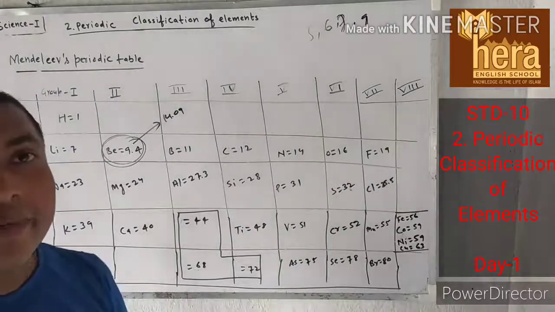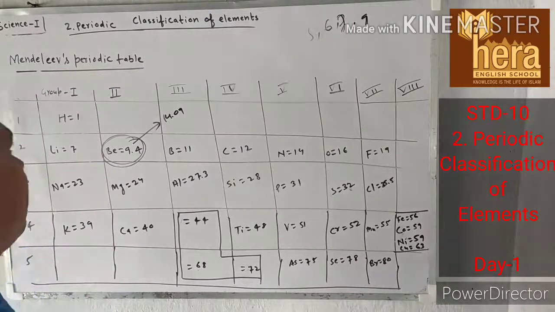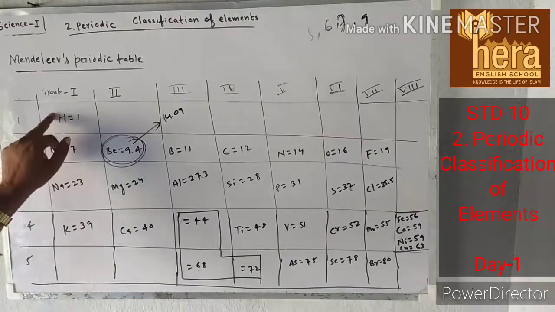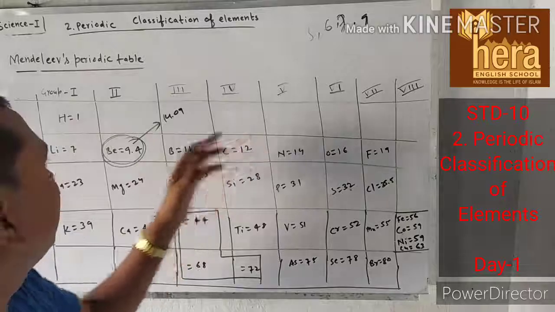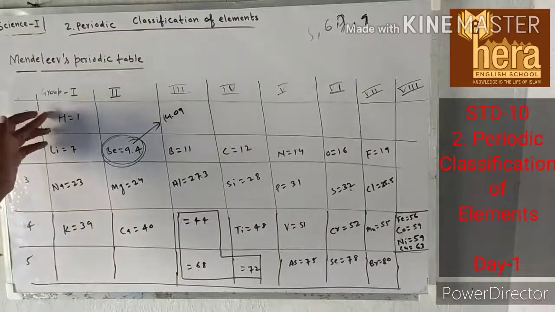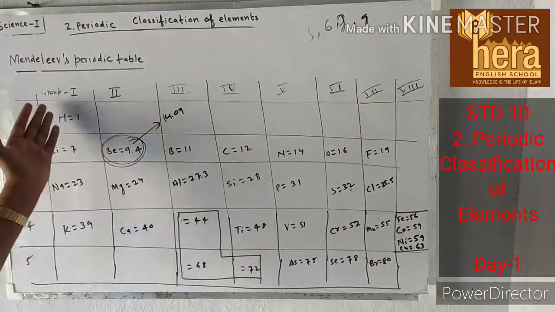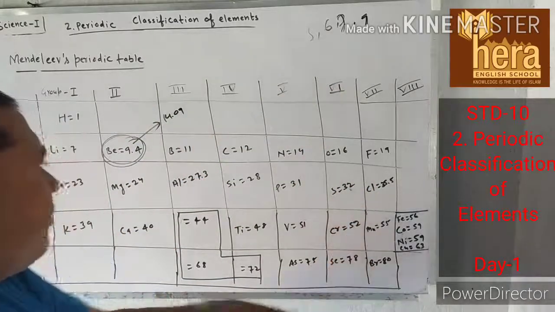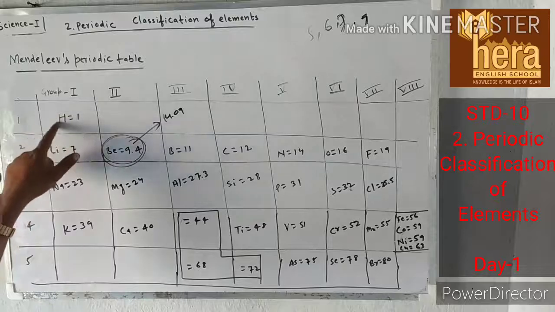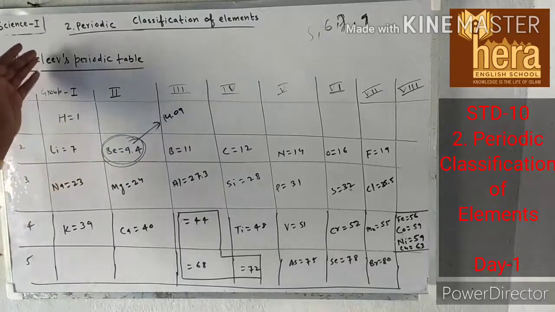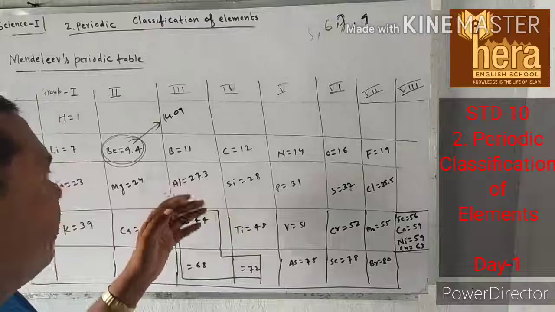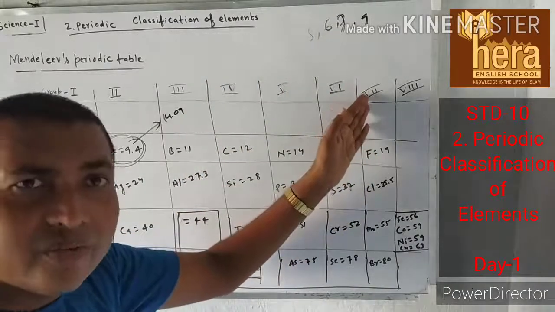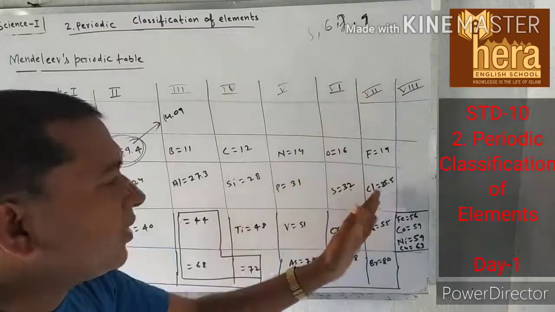And the last demerit is for hydrogen, because hydrogen shows the properties of alkali metals as well as the properties of halogens. The properties of hydrogen are similar to alkali metals and similar to the halogen family.